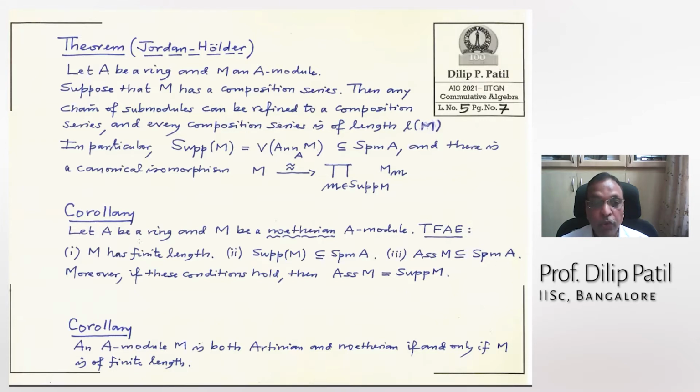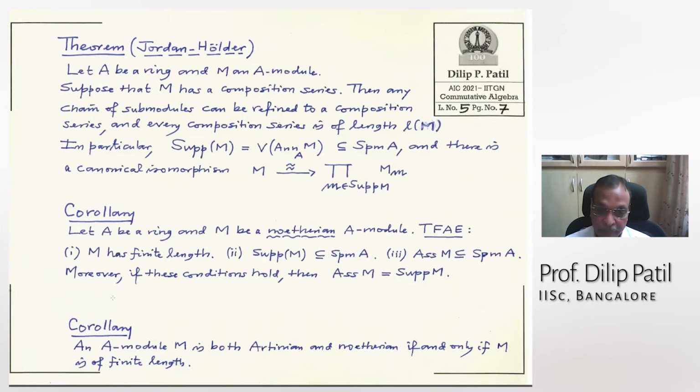So how do you test whether the given module has a finite length or not? You have to test these things. They are much easier than finding out whether it has a composition series and what the lengths are and so on. These 2 and 3 are much easier to check. Moreover, if these conditions hold, then actually the associated primes and support are equal.